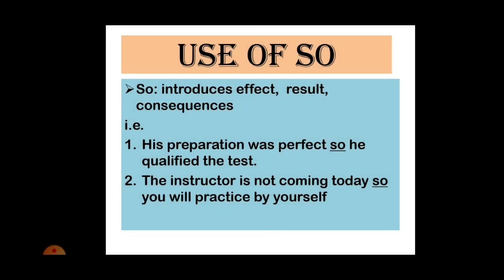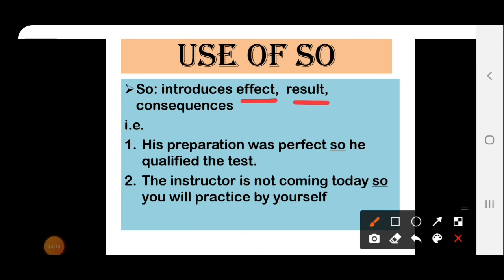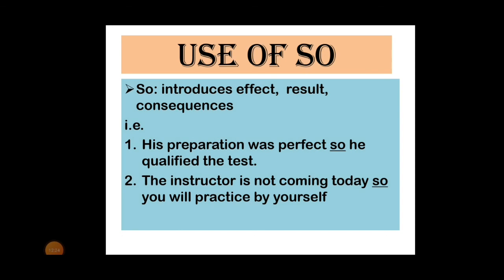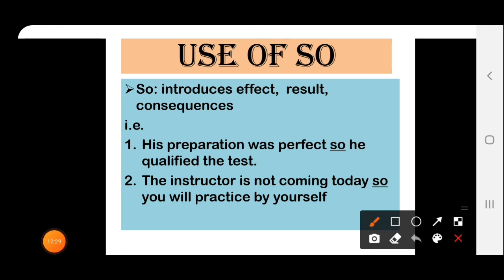Proceeding further, we will see what is the use of "so". "So" introduces effect, result or consequences. How? See in the examples. First is, his preparation was perfect, so he qualified the test. His preparation was perfect, that's why he qualified the test. So here "so" is showing the result. The instructor is not coming today, so you will practice by yourself.